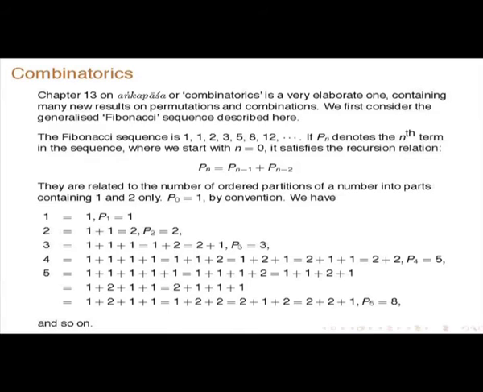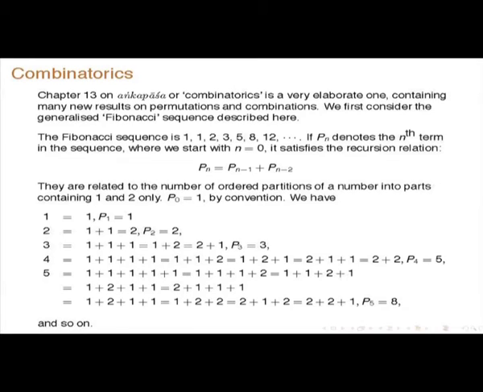Then of course, I will not be dealing too much with combinatorics, but a little bit I will tell that is there in the 13th chapter called Anka Pasha. It is a very elaborate one containing many new results on permutations and combinations. So, he considers a generalized Fibonacci sequence, which is described here. We already heard about it.